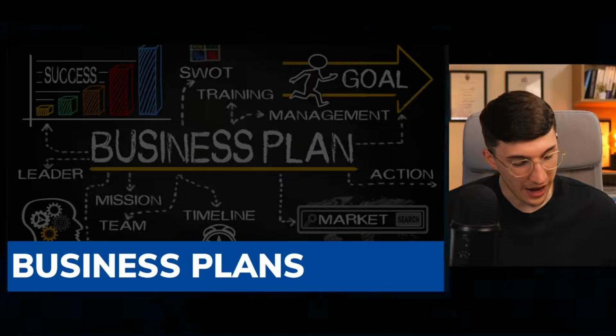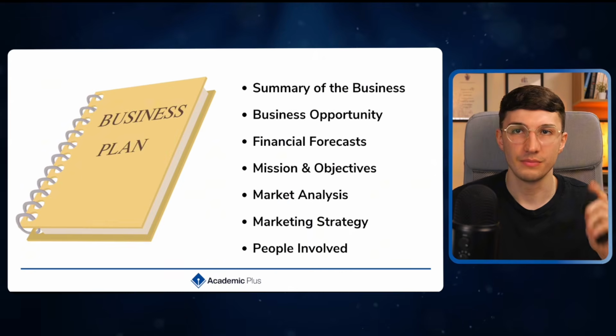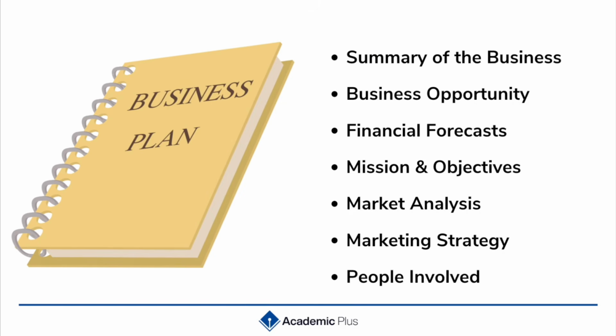The next topic we're going to be taking a look at in this revision video is business plans. A business plan is a document outlining the business's goals, strategies, and financial forecasts. You'll typically use this when you're trying to get some investment. For example, it'll have a summary of the business, so an overview of what the business does, our mission, and our key objectives.